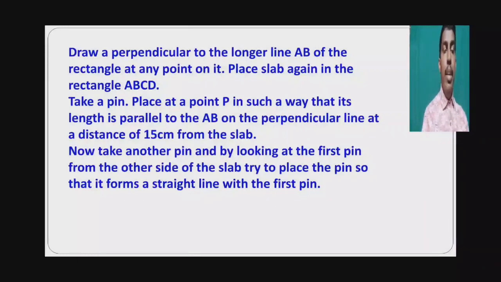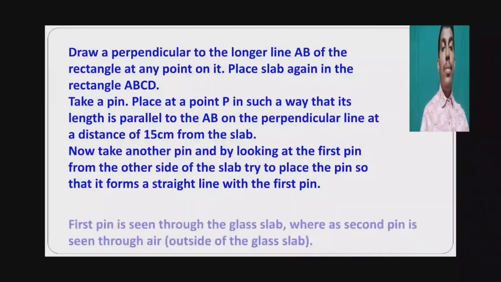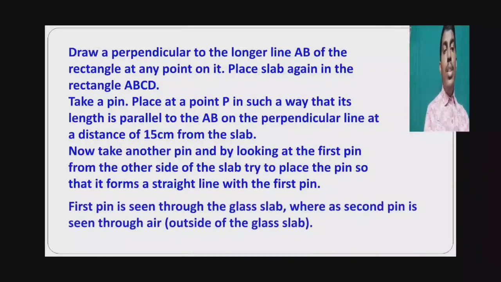Place the second pin such that the first pin and second pin are both in a straight line. The first pin is seen through the glass slab, whereas the second pin is seen through the air, that means outside of the glass slab.